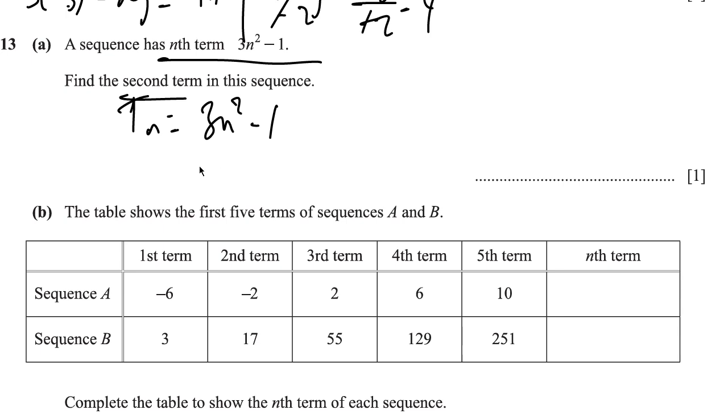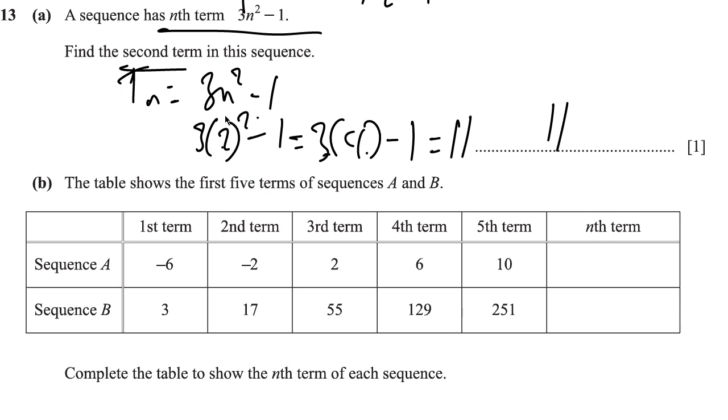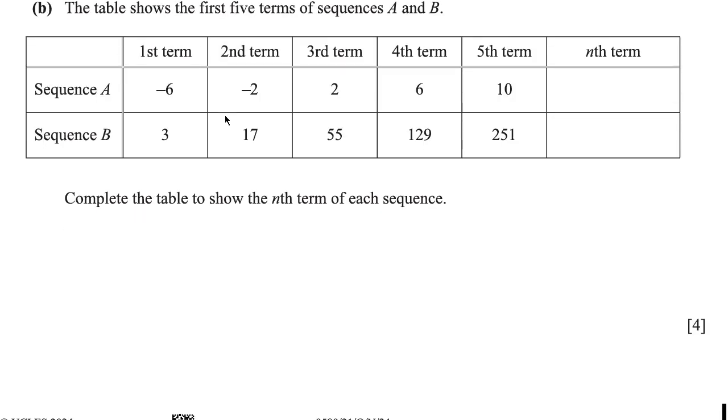So if we substitute 2, that's going to be 3 into 2 squared minus 1, right? And 2 squared is 4, and then minus 1. So 3 times 4 is 12, and 12 minus 1 is 11. So that's the second term. We could be asked for the fifth term. All you simply got to do is substitute 5 and then ensure that the substitution is correct.